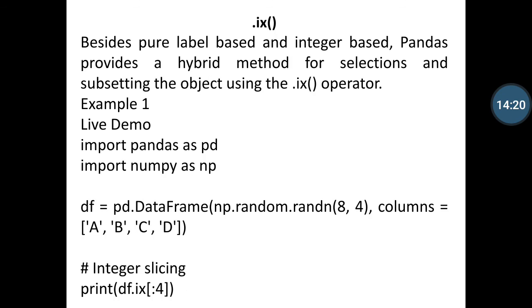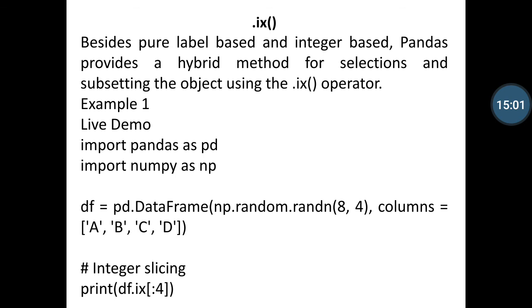And the third one is the .ix method. It is also used for indexing and slicing in the pandas library in Python. Besides pure label-based and integer-based indexing, the .ix method in the pandas library uses both label-based and integer-based values. So we can use it as a hybrid method, because both the label and integer values are executed through the .ix method, for selection and subsetting of the object using the .ix operator.